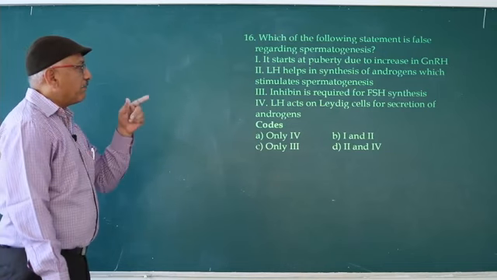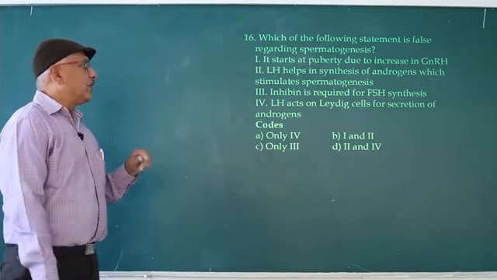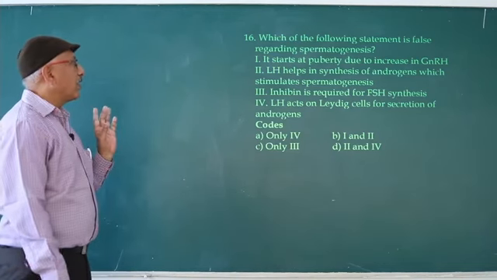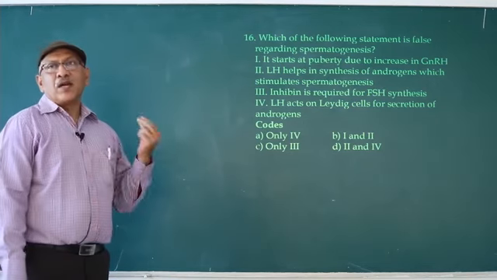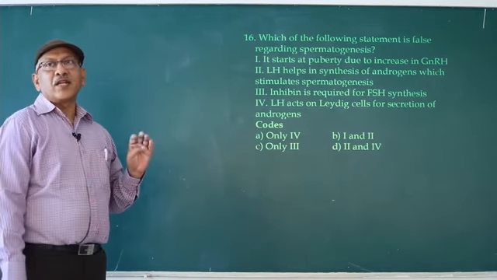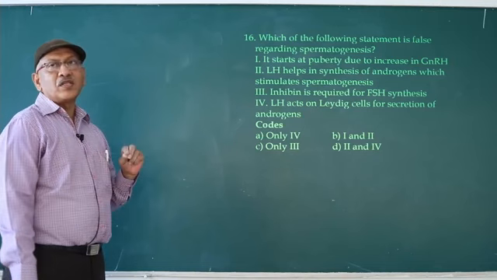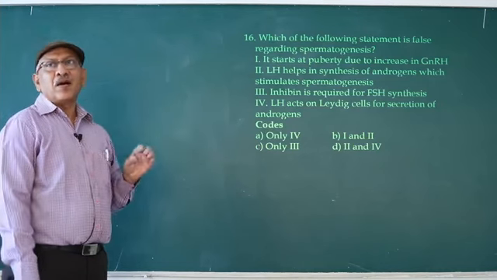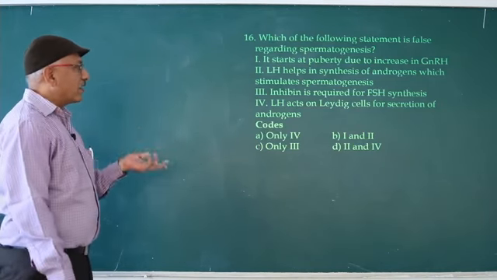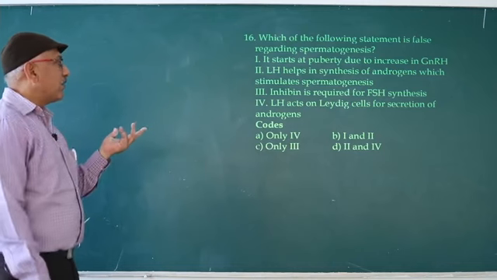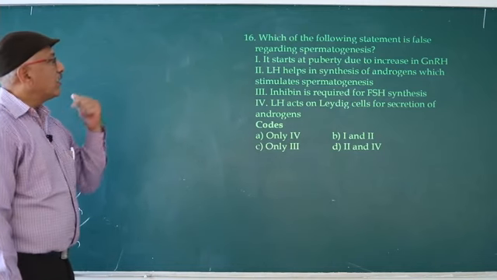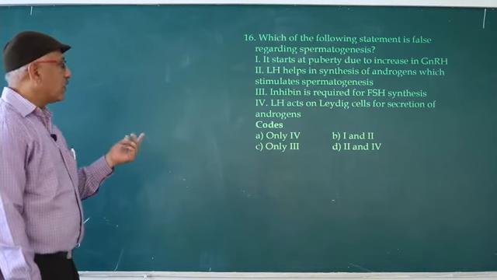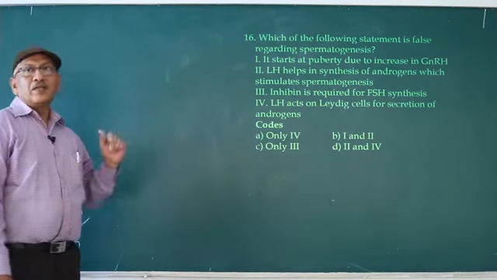Inhibin is required for FSH synthesis, wrong. Inhibin prevents the synthesis of FSH. That's why the third statement is wrong. So in biology, identify the correct statement. Incorrect statements are typical questions. Match the following or multiple choice you can easily answer. Fourth one, LH acts on Leydig cells for secretion of androgens, correct. So here, which of the following statements is false? False statement is third. So answer is C, only 3.